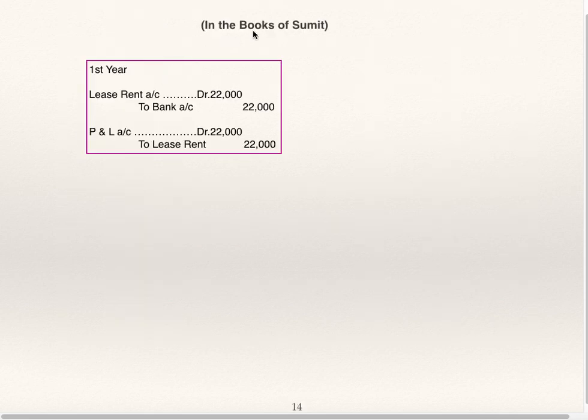Now in the books of Sumit, he will pass same entries. Only first year's entry I have shown you. Lease rent account debit 22,000 to bank, and profit and loss to lease rent 22,000. For second year, third year and fourth year, entry will be same, only amount will change. Take the amount of lease rent.